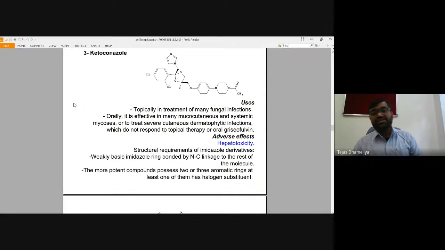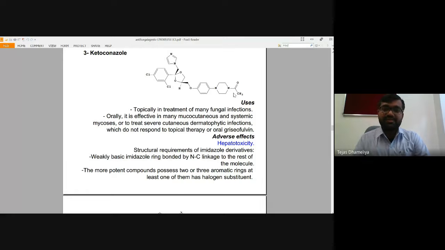Another drug, ketoconazole. The huge structure of this drug is there, but that is also having this imidazole ring in its structure, and it is also having 2,4 dichloro substitutions. Okay, and that is having a piperazine ring.